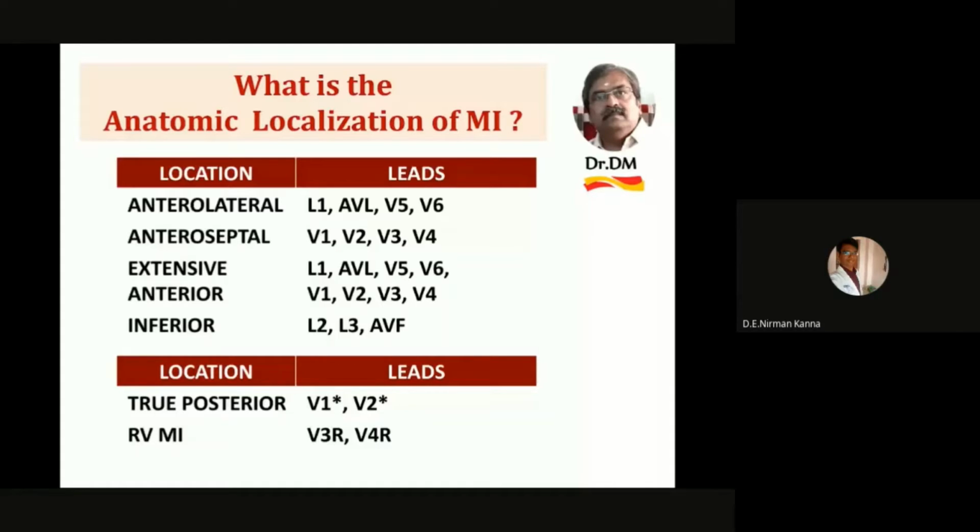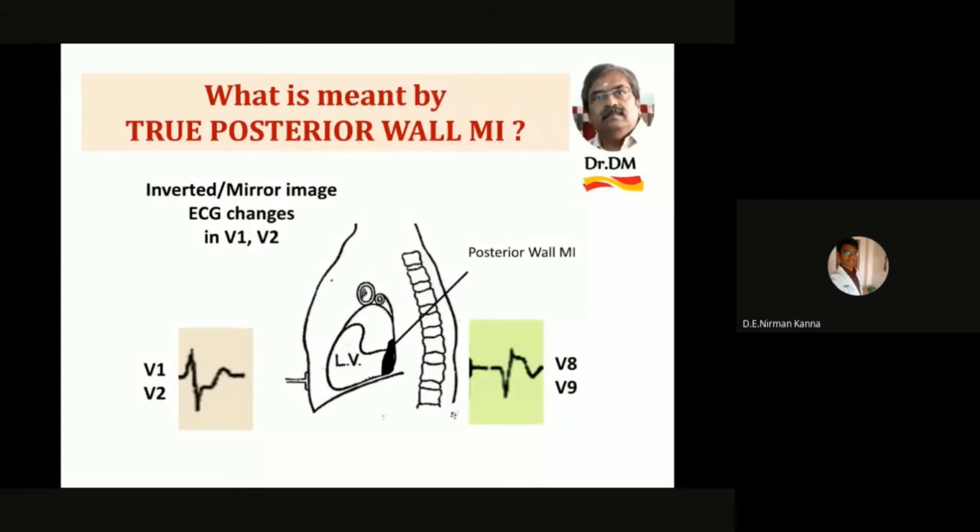I will go into them in detail. That is true posterior wall MI and the right ventricular MI. It is to remember that the anterolateral, anteroseptal, extensive anterior, inferior, and even true posterior are the infarctions which are occurring in the left ventricle, whereas RVMI is a MI which is occurring in the right ventricle. So what exactly is meant by true posterior wall MI?